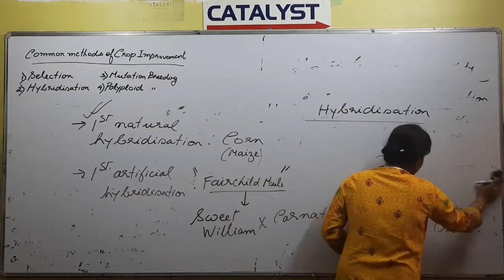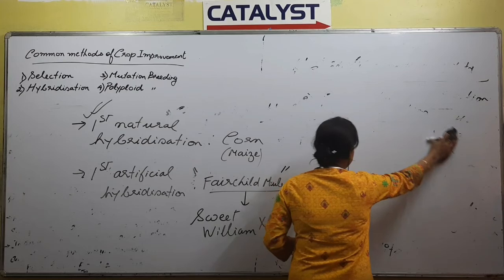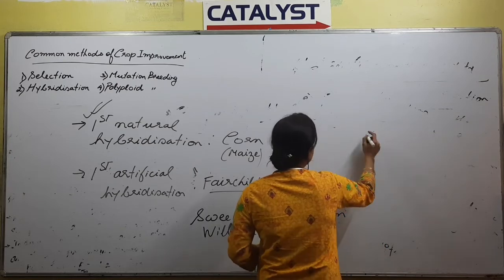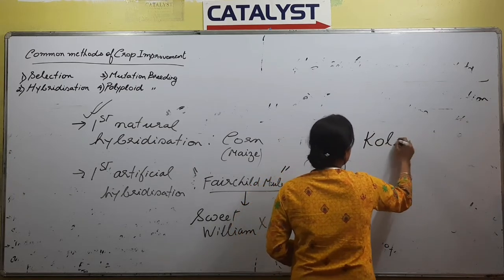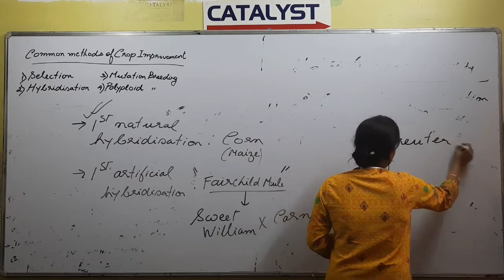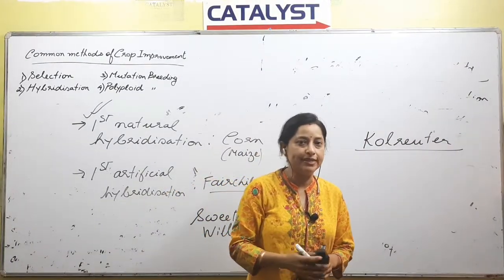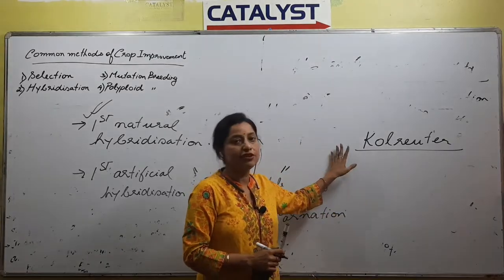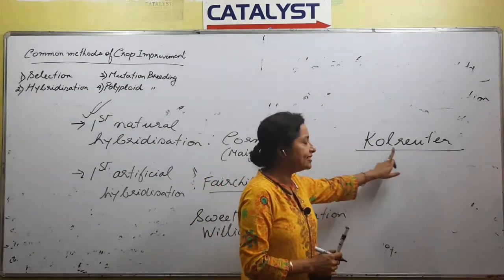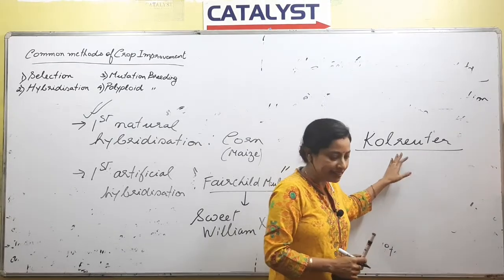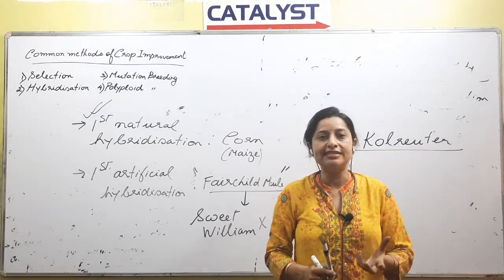So we have almost discussed the points of hybridization. The last point you have to remember is the name of the scientist who introduced this process in crop improvement. Hybridization was introduced for crop improvement by a scientist called Kolreuter.